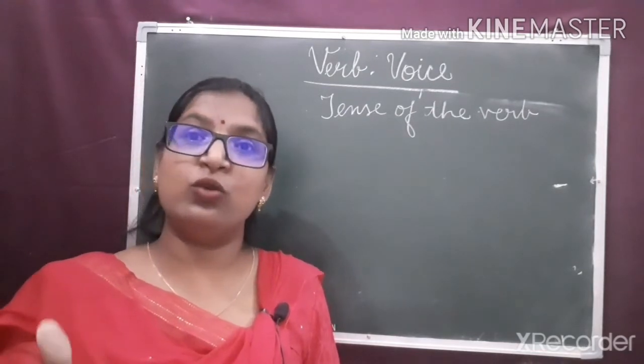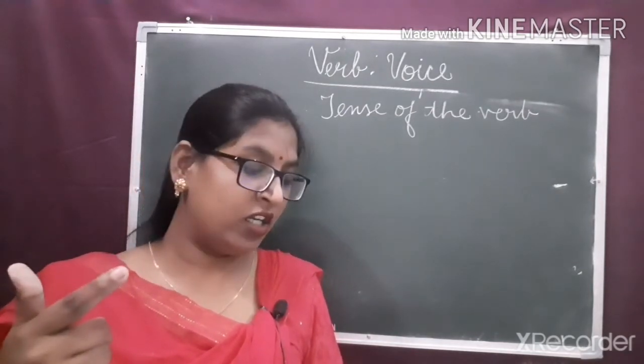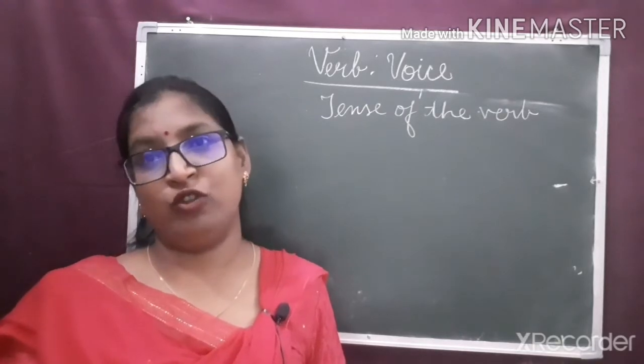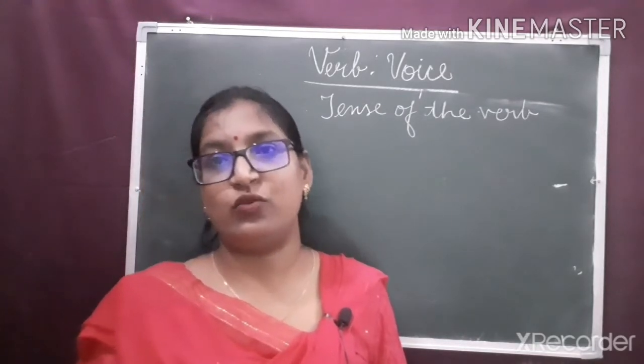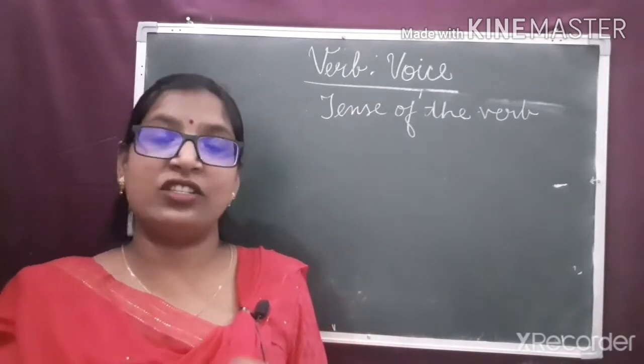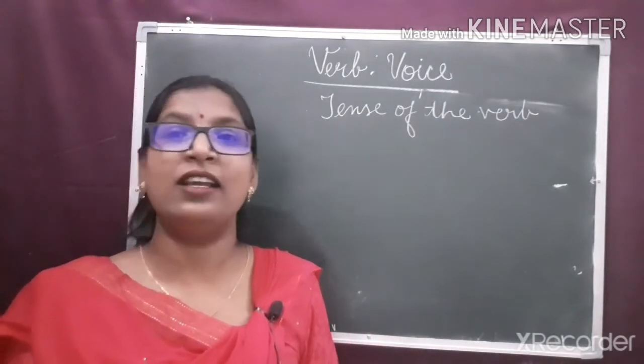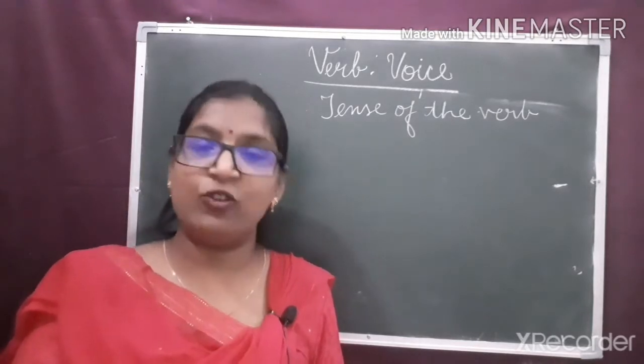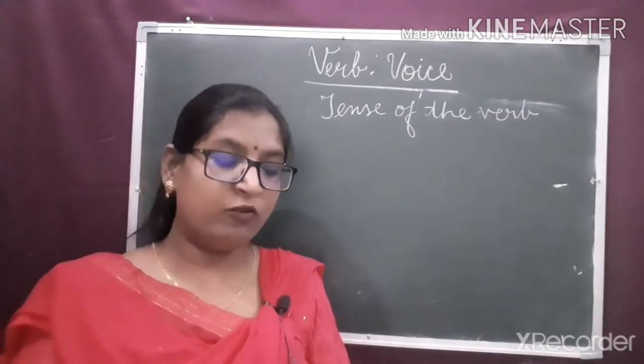Only we use the be verbs and have verbs to make some changes. We do not change the tense of the verb, but we make slight changes according to the tense by using be type verbs and have type verbs.